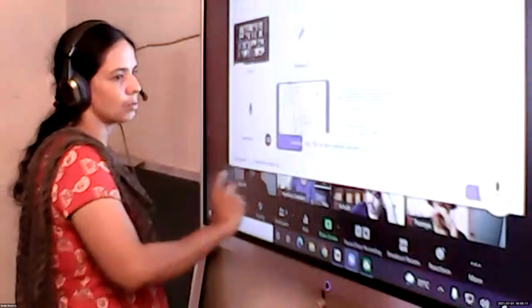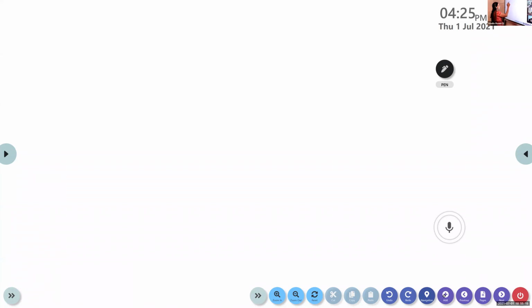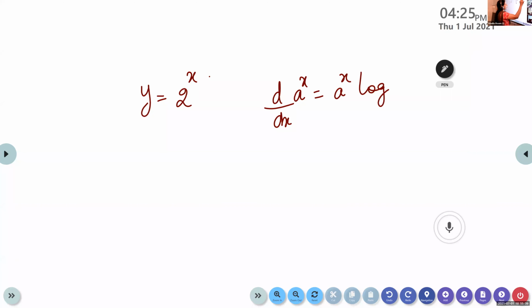So now using this formula, using a raised to x, some 1 mark questions are there. Write down. Give the derivative of 2 raised to x. First you name this as y. What is the derivative of a raised to x? A raised to x into log a.